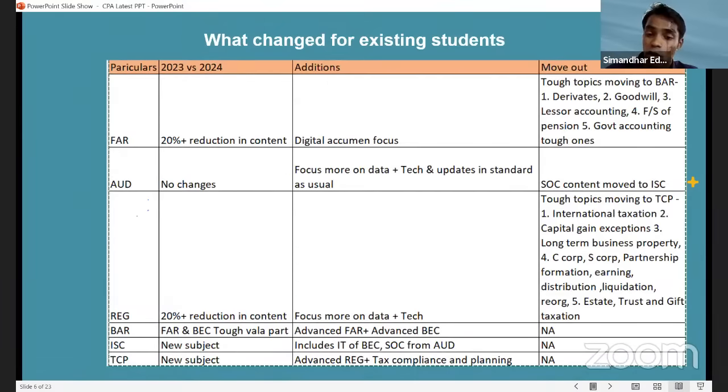Right? Previously, FAR and reg were very, very tough. And now when I see the 2024 content, the CPA exam itself has become very easy, to be honest, except for audit, because audit doesn't undergo any change. Okay. We only have some standards updates, which you can get. So again, as I said, for FAR, audit and reg, the syllabus is reduced for FAR and reg. Audit has a change. And then you have BAR, TCP and ISC, which I'll go into in detail.